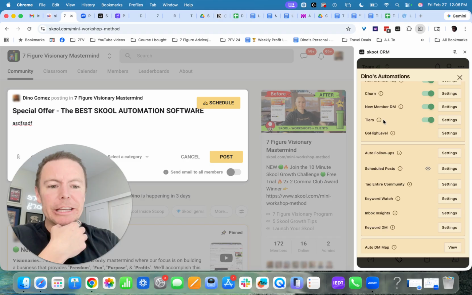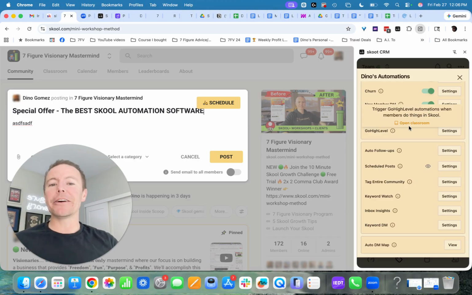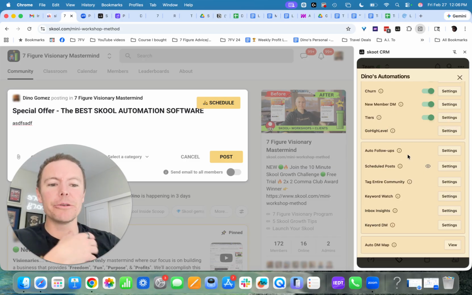We'll talk about tiers and how you can tag members based upon tiers. Integration with Go High Level. Imagine a new member joins, it fires off an automation. They get emails and text message reminders for their onboarding workshop and other trainings and resources inside of your classroom. There's auto follow-ups. We'll run through all that.